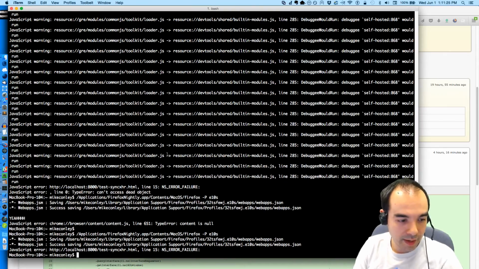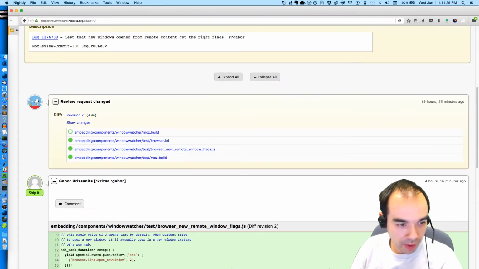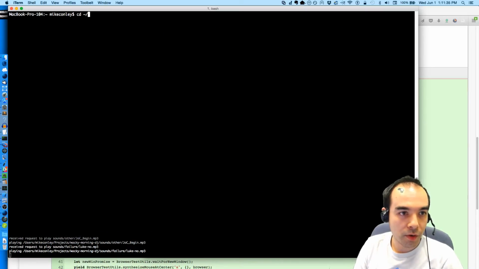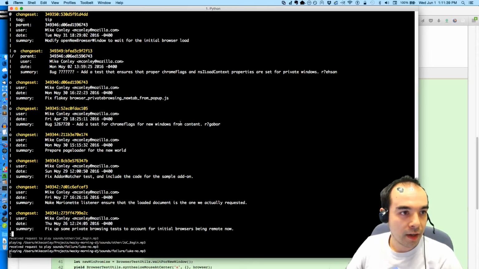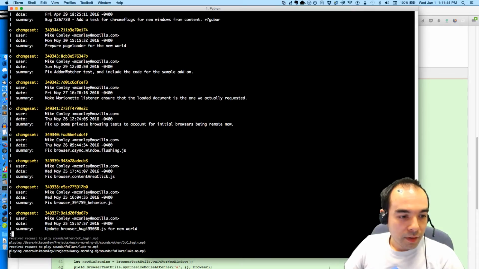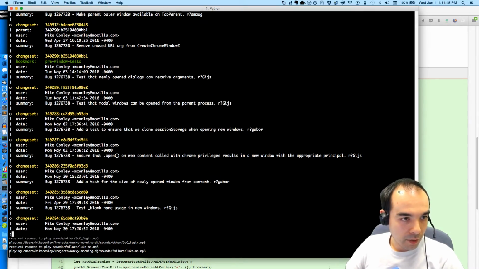So let's do that now. Hopefully you can... oh, I should have pumped up the font size so you can read what I'm reading. I'm trying to do that more and more. Okay, so let's take a look where we are in the tree. The patch that Gabor commented on is actually very early on.